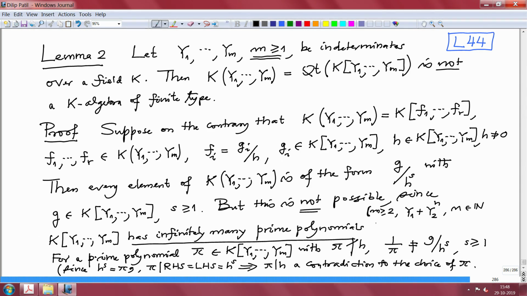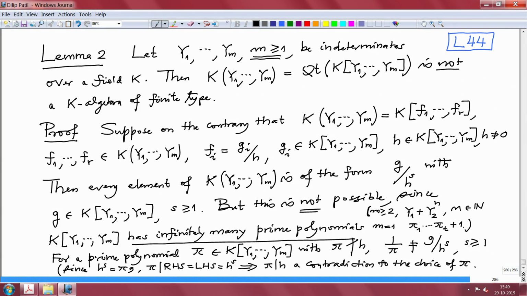And if m equals 1, there is a standard trick, Euclid's trick. If pi 1 to pi t are the only primes, then you look at the product pi 1 to pi t and add 1 to that. And we know now this ring is a unique factorization domain. That means this polynomial, which is a non-constant polynomial, should have a prime factor, and that prime factor has to be different from pi 1 to pi t.